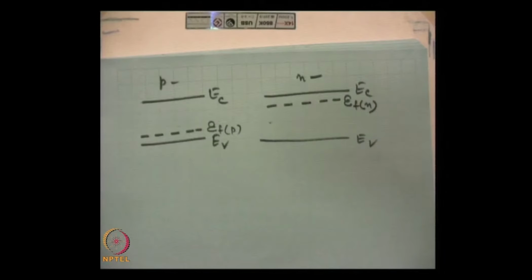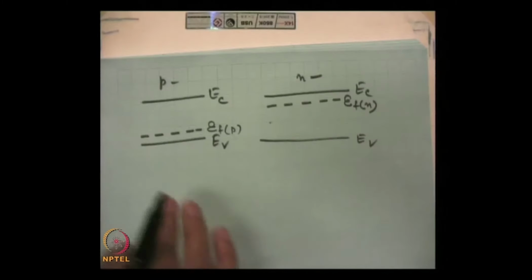Now, when the p-n junction is formed, that means when one side of the crystal is n type doped and the other side is p type doped, then as we have discussed, diffusion of charges occurs. Now, till how long will this diffusion of charges and drift continue? It continues till the Fermi levels on two sides get aligned. How?